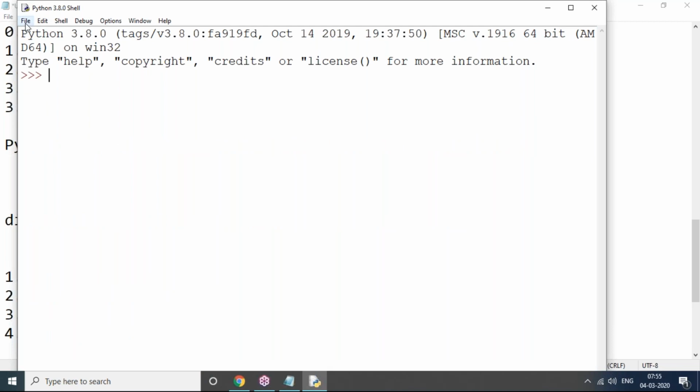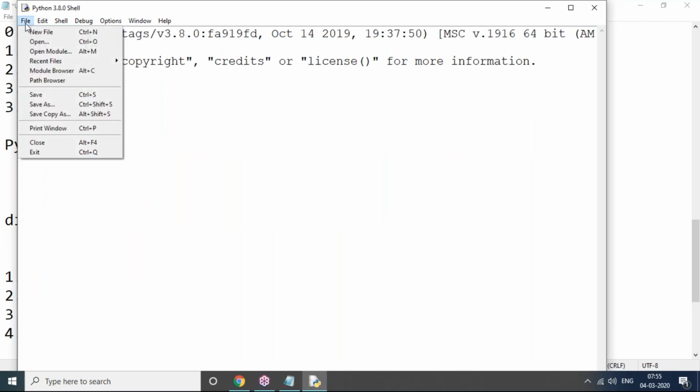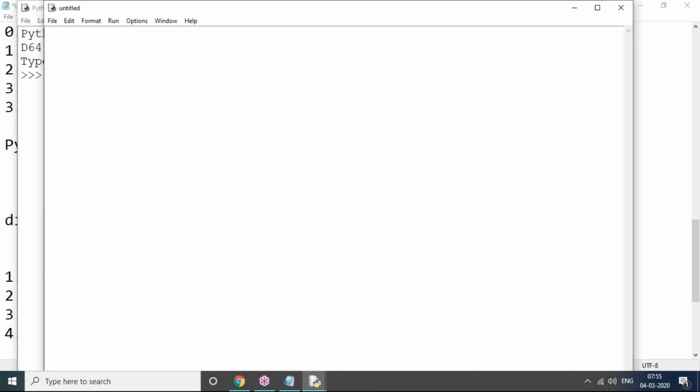But if you want to write a complete Python file, go to the File menu and click on New File. Here we write our code, whatever you want. I just want to write this code like this. But after writing the code, what should I do, sir? I should execute. If you want to execute, what do we need to do? You just click Run, then Run Module. Module means it's a program. But whenever I run this, it will give an alert because you must compulsorily save the code. Without saving, it will not allow you to run.